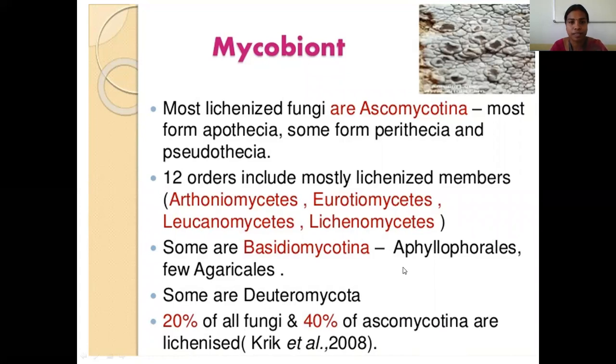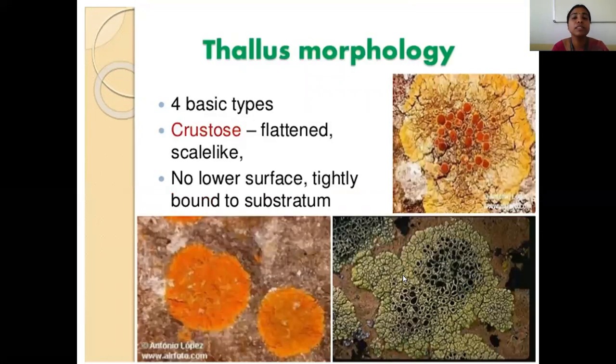Then coming to the thallus morphology, I told you about four types of lichen: crustose lichen, foliose lichen, fruticose lichen, and squamulose lichen. Let me show the thallus morphology. The first one is crustose lichen. If you see the crustose lichen, these are some pictures I have given you as an example.